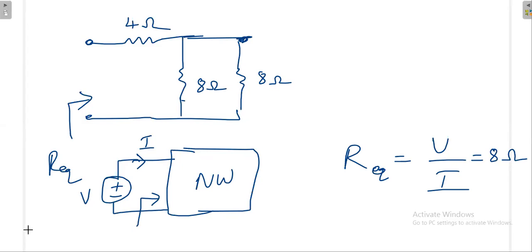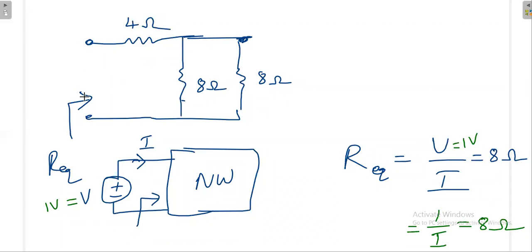Can you prove this tomorrow? What I am telling, you take this network, you take some voltage source, a realistic voltage source. Let it be 1 volt. Then definitely you will get some current, because you cannot decide the current. If it is 1 volt, the current is not necessarily 1 ampere. The current has to be 1 by 8 ampere, then only you will get 8 ohm.